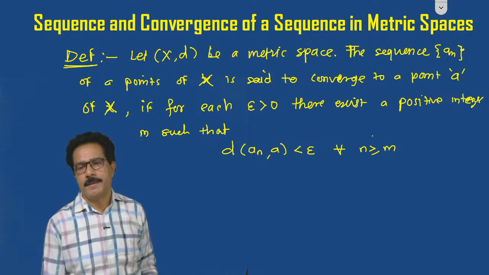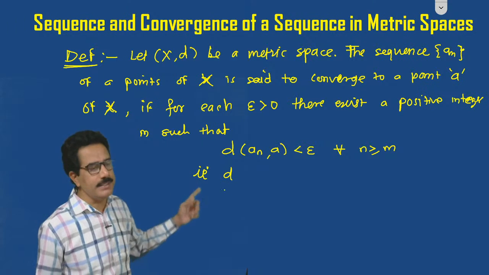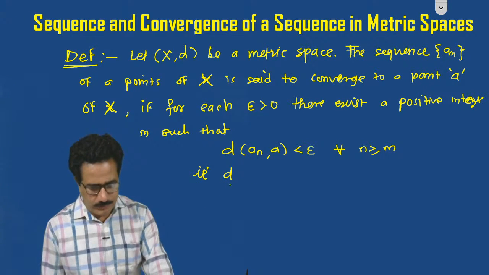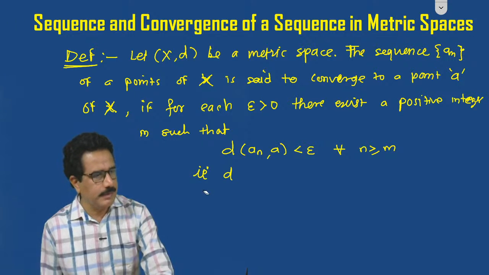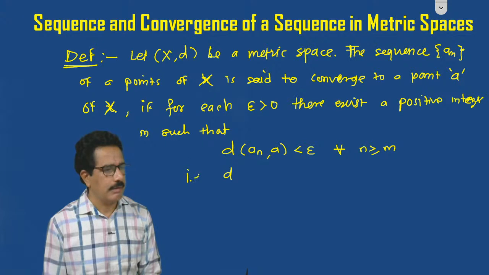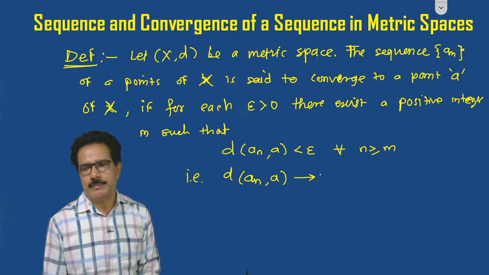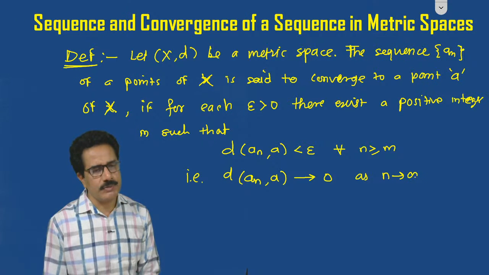We can also write it as, this means, the distance of an comma a tends to 0 as n tends to infinity.